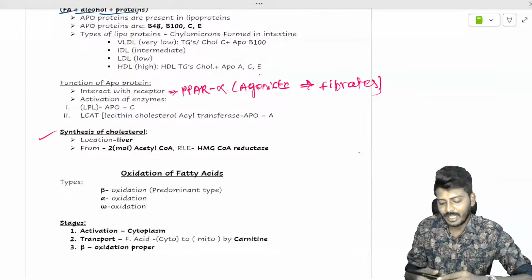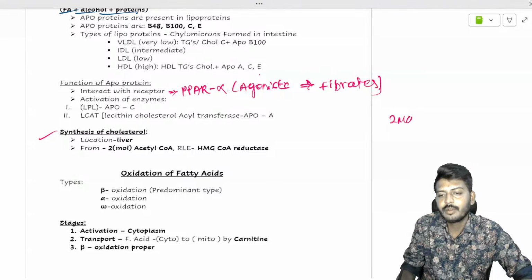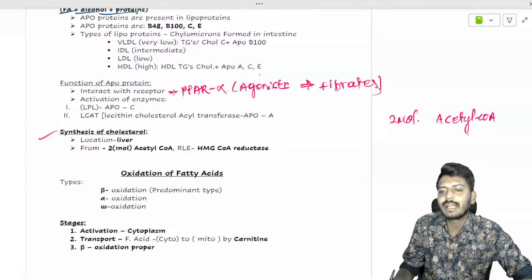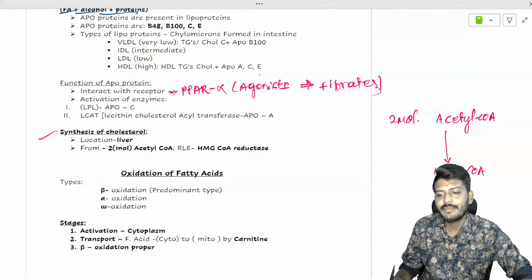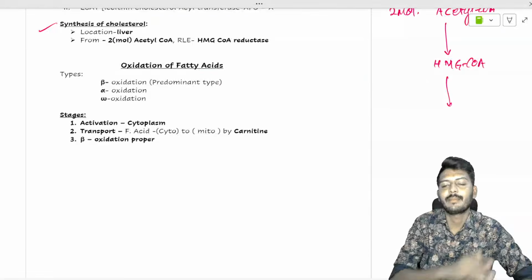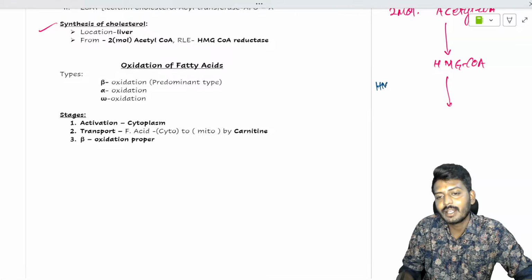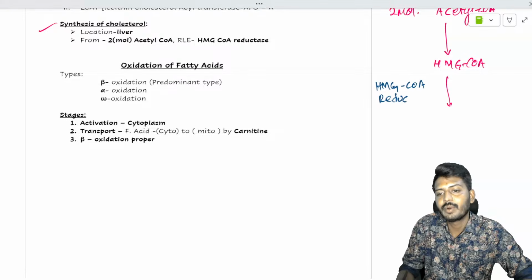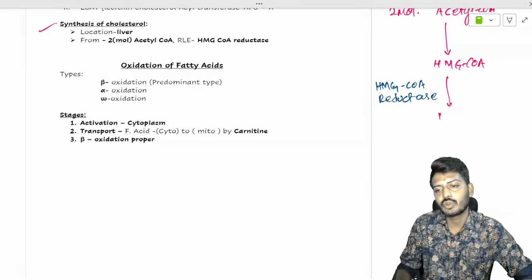How? Basically, it will take up two molecules of acetyl CoA and convert them into something called HMG CoA. This HMG CoA, under the influence of an enzyme, not any other substance, but HMG CoA reductase, don't get confused, which is the rate limiting enzyme of cholesterol synthesis. So HMG CoA reductase will convert HMG CoA into mevalonate.